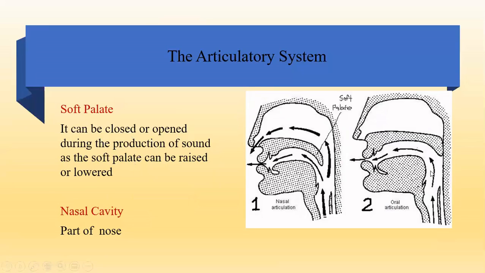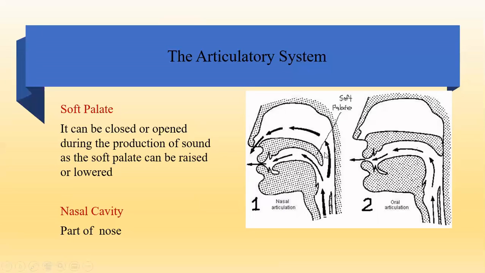See what happens in this picture. In this picture, this is opened. See, the soft palate is lowered actually. So when this soft palate is lowered, there is no touch, it's not touching.